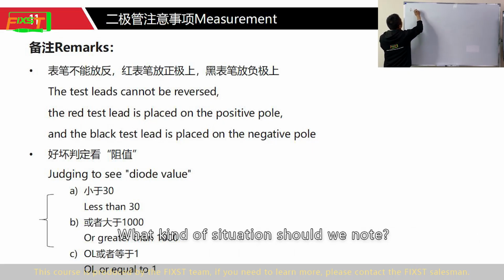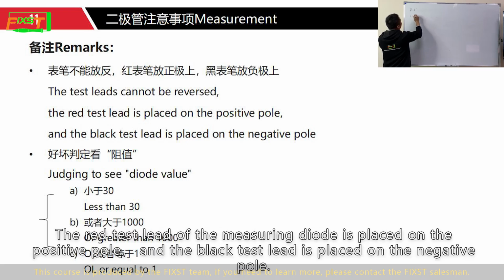What kind of situation should we note? The red test lead of the measuring diode is placed on the positive pole, and the black test lead is placed on the negative pole.